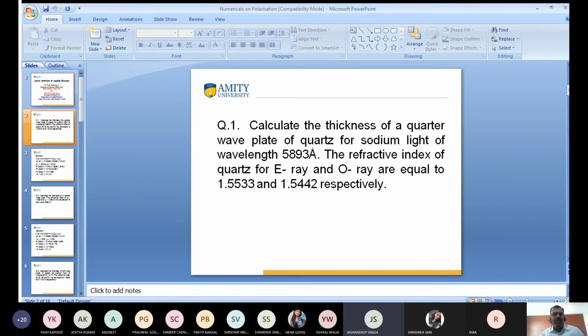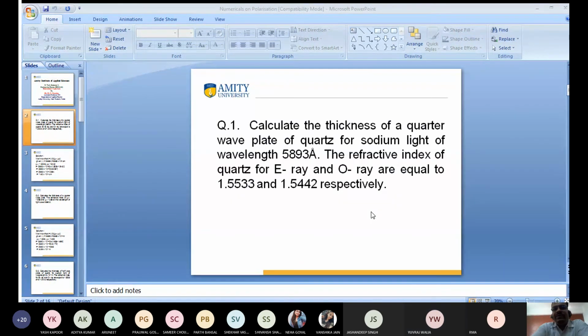What is the value? Sir, 1473.25 into 10 to the power minus 12. Who's speaking? Yuvraj? Yes, sir. What is the value? 1473.25 into 10 to the power minus 12. Okay. Anyone more?